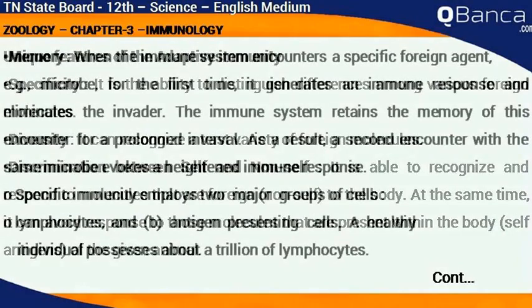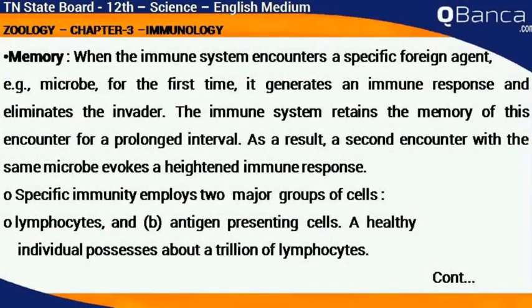animal. Memory. When the immune system encounters a specific foreign microbe for the first time, it generates an immune response and eliminates the invader. The immune system retains the memory of this encounter for a prolonged interval. As a result, a second encounter with the same microbe evokes a heightened immune response.